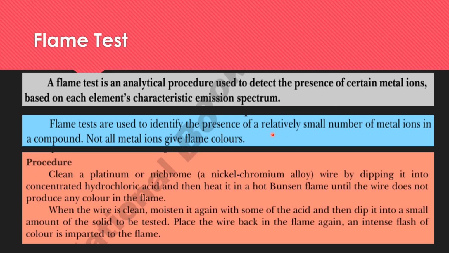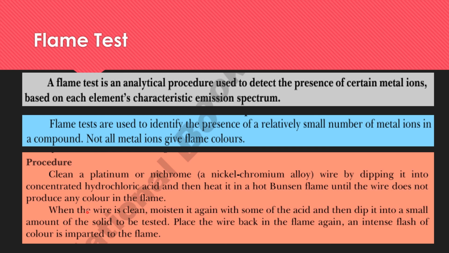Now what we have to do in the flame test, first of all, clean the nichrome wire. Mostly nichrome wire is used, and this nichrome is actually an alloy of nickel and chromium. Nichrome wire is used, or platinum wire can also be used for this purpose. It is cleaned by dipping it in hydrochloric acid, and then it is heated on the flame, and we heat it until the wire does not produce any color on the flame.